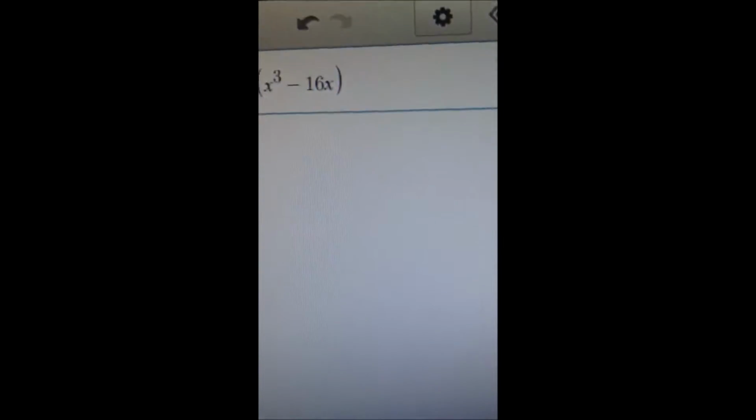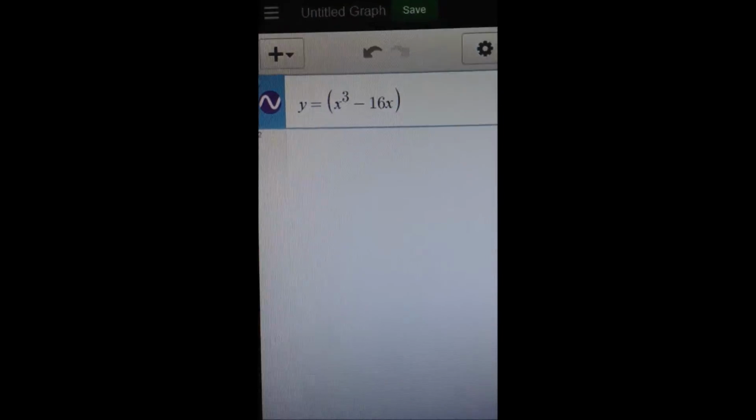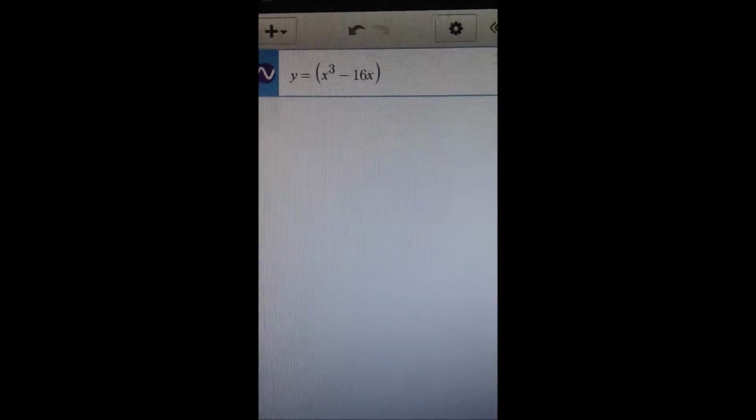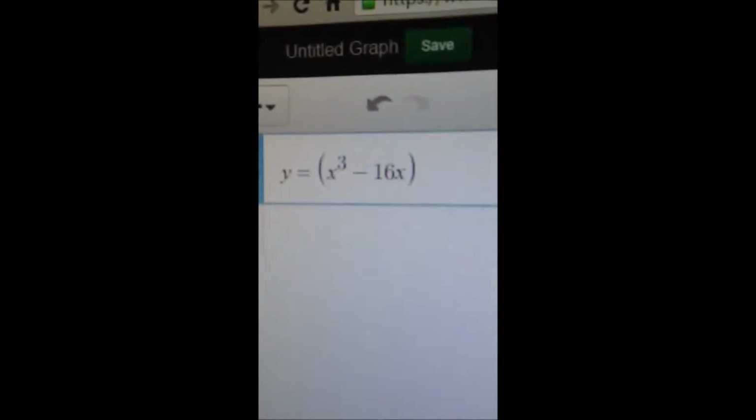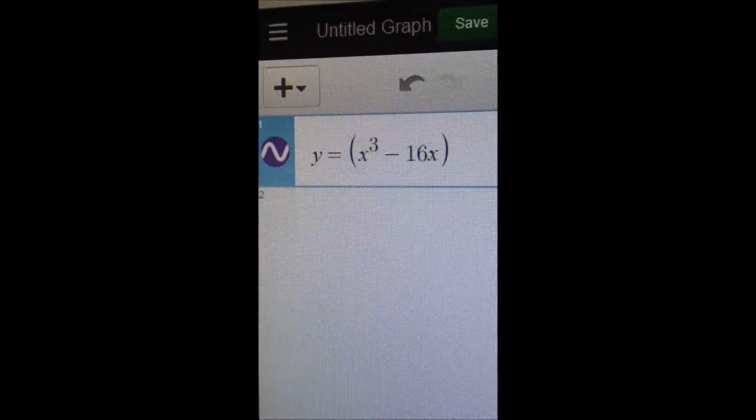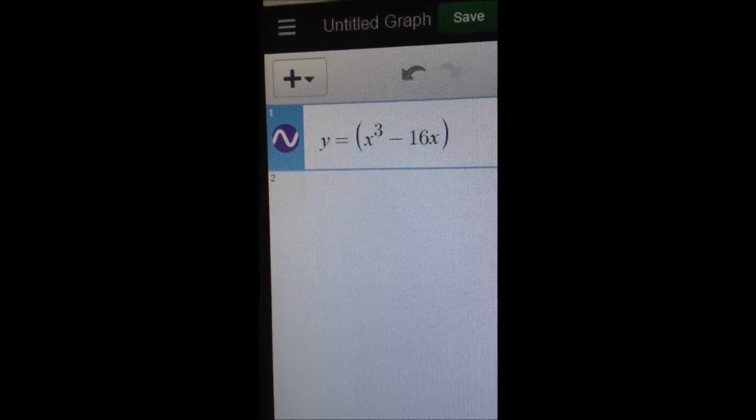What's up, Mr. Suhu? So here we have a theoretical roller coaster's path. And this is the equation of that path in standard form. Y equals x cubed minus 16x. So the leading coefficient affects this because we know that if the degree is odd, which is x cubed, and the leading coefficient is positive, which is 1, it turns out to look like this.